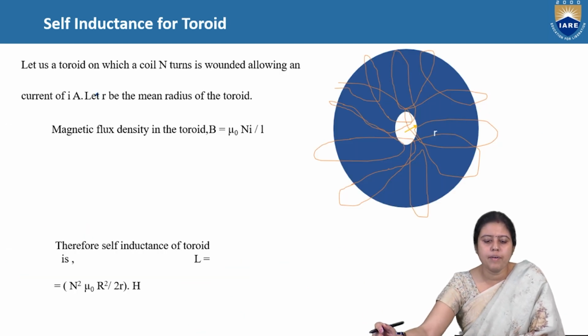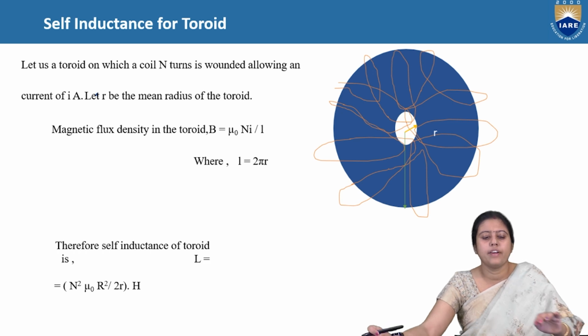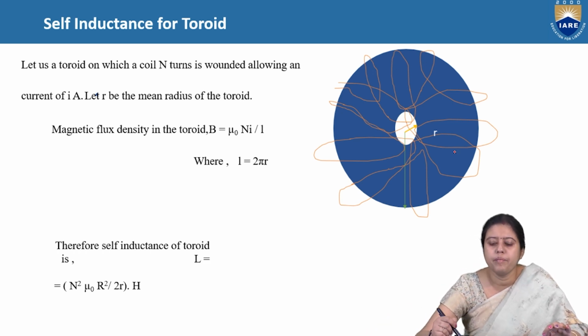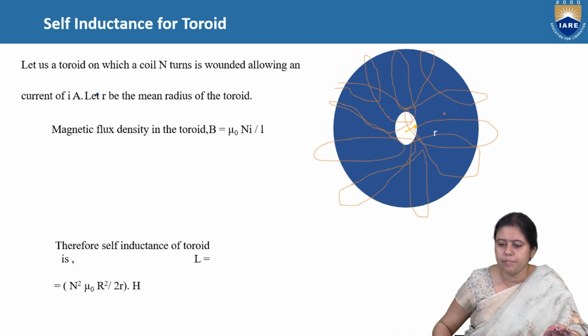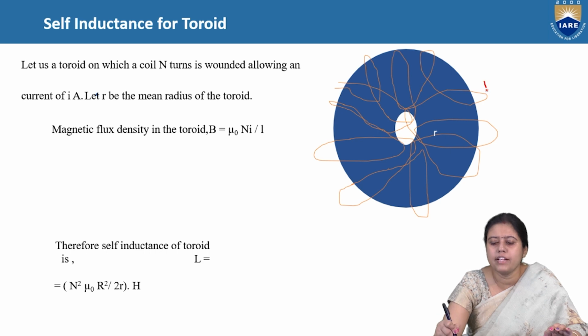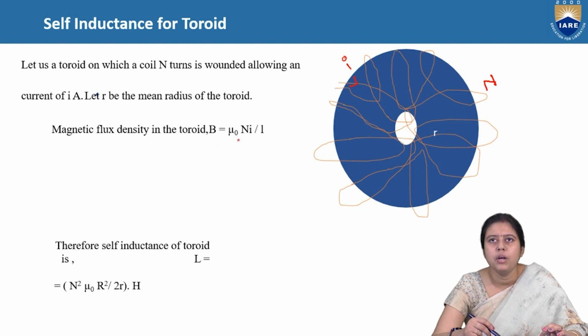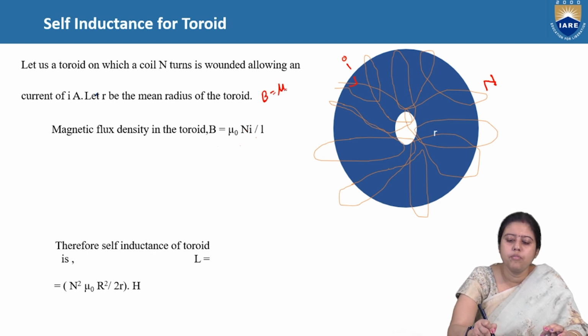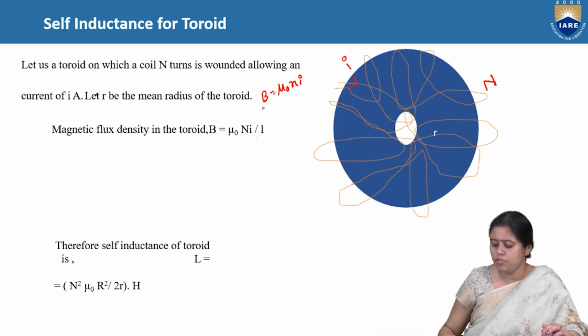Next we will discuss the same thing for a toroid. Let us say we have a toroid. Toroid means a circular path. We take the number of turns as capital N, and the current flowing through it is I. So the magnetic flux density inside is B is equal to mu naught N I by l, that is, mu naught small n I, where small n means capital N by l.